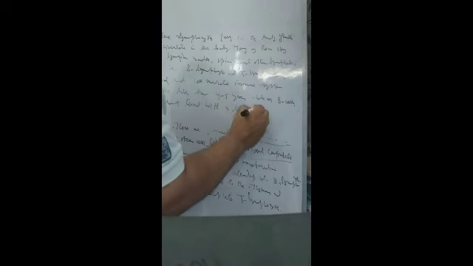Here we say that T cells, T lymphocytes, live for about 4 to 5 years, whereas B lymphocytes or B cells are short-lived, with a lifespan of a few days. So these are the lymphocytes.